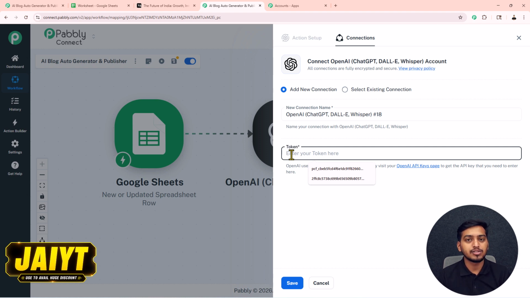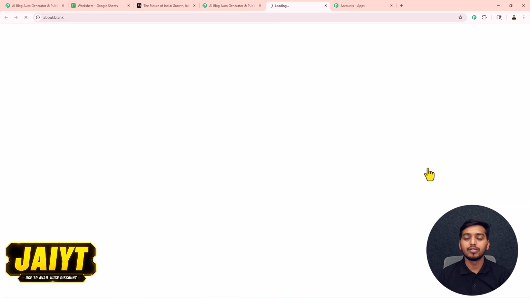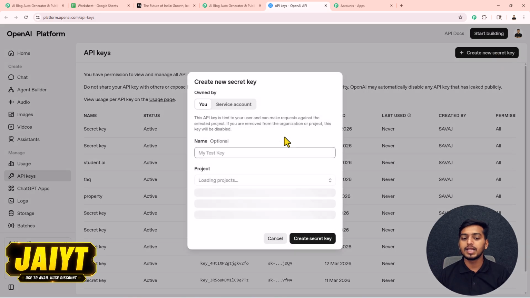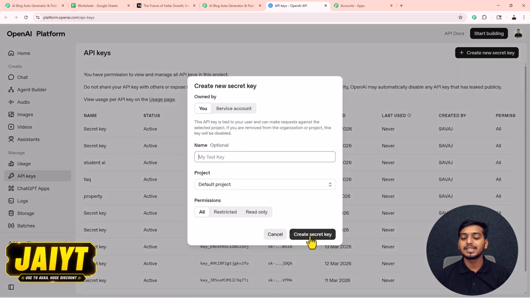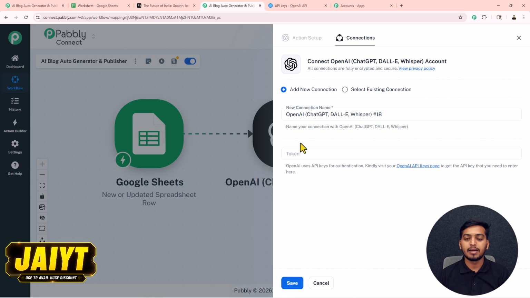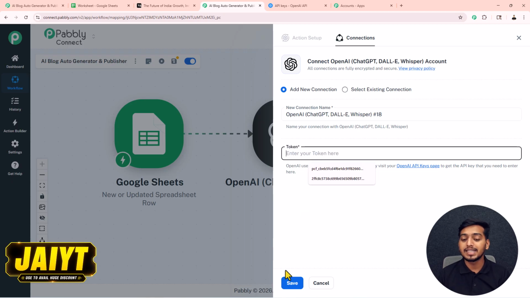So to get this password, at first you have to purchase the paid subscription of OpenAI. So purchase your subscription, then click on this OpenAI API keys page. You will get directed on this OpenAI platform. In here on the right side, we have this create new secret key button. We have to click on this, give a name to your key, then press this create secret key button. Instantly, your secret key will be generated. You have to copy this from here, go back in Pabbly Connect, paste the key and press this save button. Your connection will get created successfully.